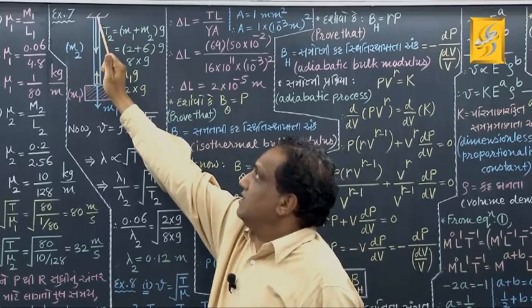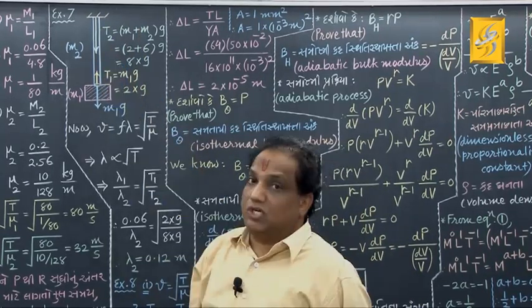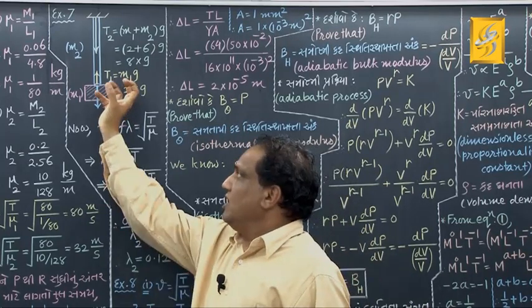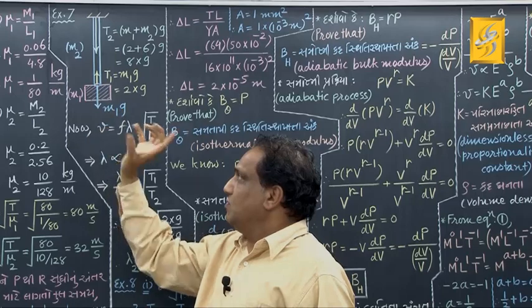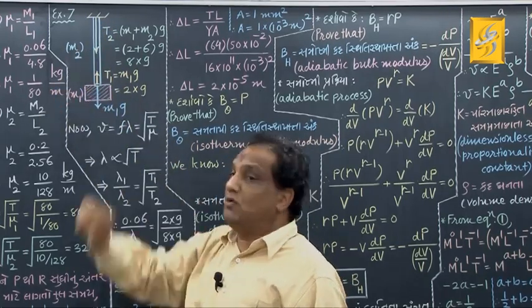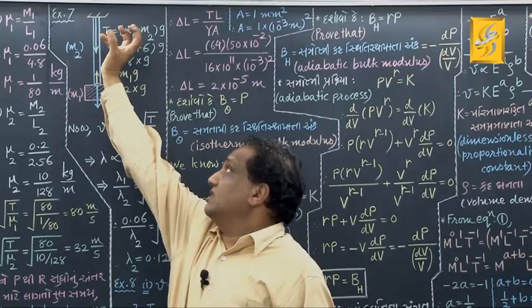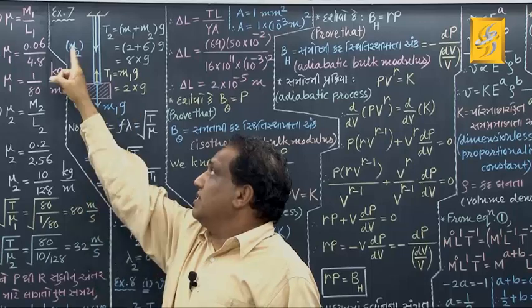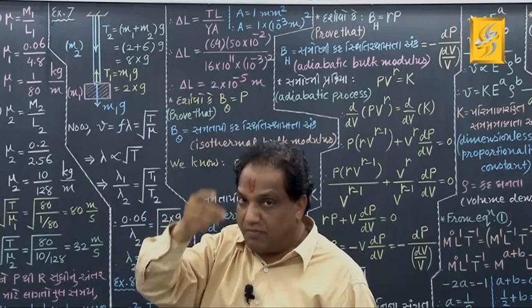Similarly, now tell me, at the top end, what is the total external force exerted? The weight of the block is already there, that is M1 into g, plus the weight of this rope, which will be M2 into g. So the total external force vertically downwards at the top end is M1g plus M2g.